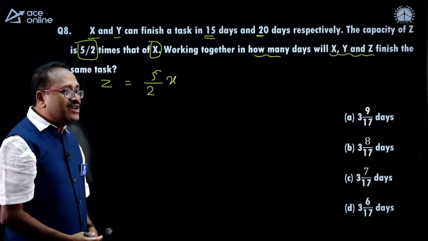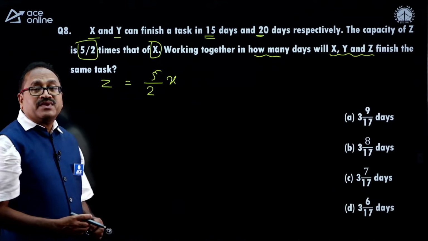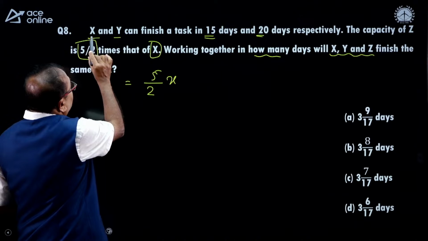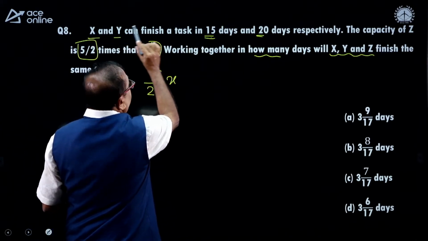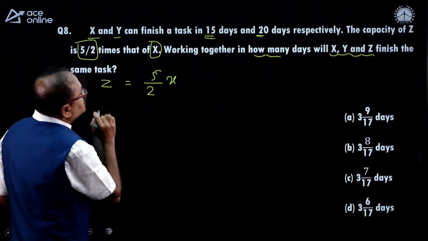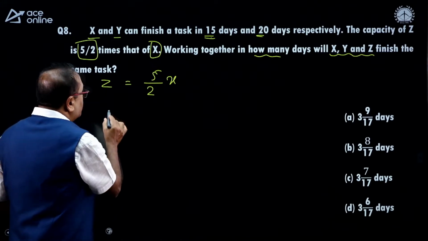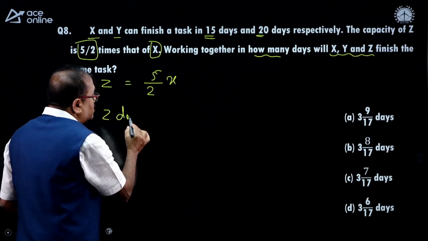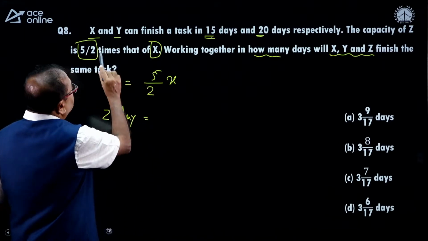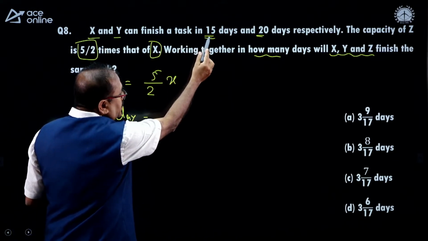Okay, that's clear, Anusha. Thank you for your response. So I don't need to elaborate over here because you know that X can complete the work in 15 days, Y can complete the work in 20 days, and Z's efficiency is this one. So can I find out Z can complete the work in how many days? X is taking 15 days here.